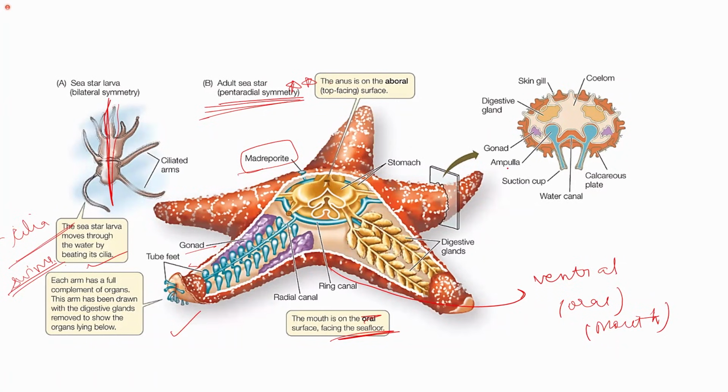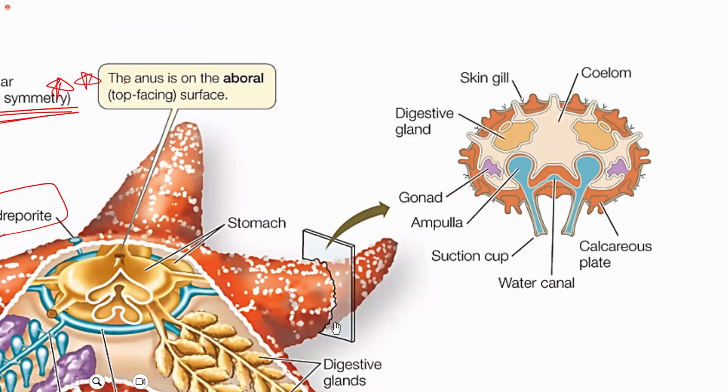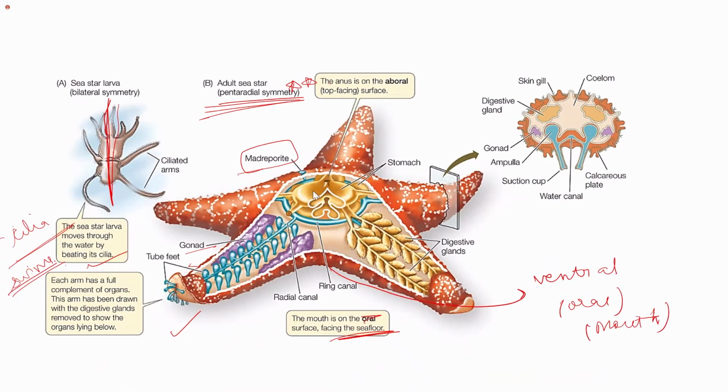What I want to show you here is this. This is one of the arms. If you take a cross section of this, it will have the skin gills. It will have the coelom, the body cavity. Then each arm will have the digestive glands and the gonads. Then they will have the ampulla and the podium, which is the suction pump, and the water canal. This is present in each arm. So this is what the basic anatomy of the echinoderms looks like.